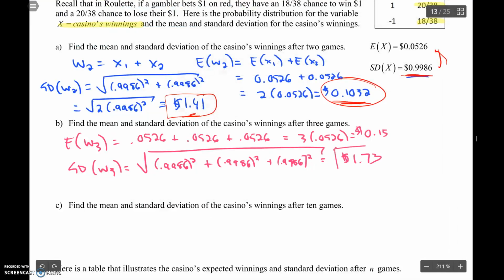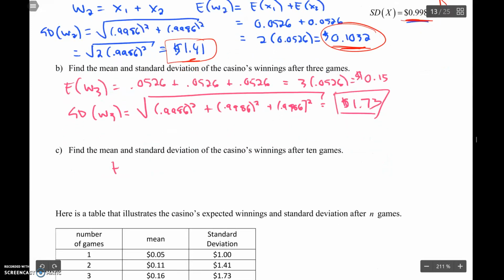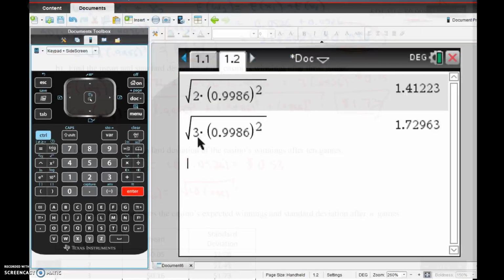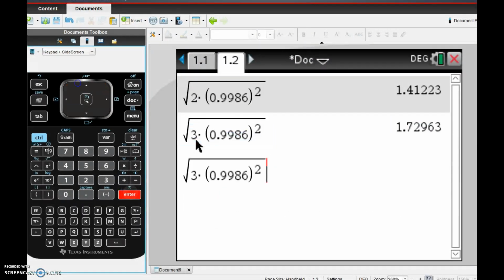But if we keep kicking this up, what if they play 10 games? Well, with 10 games, your expected winnings are going to be 10 times 0.0526, which is now, we're talking some big money now. That's 53 cents. And the standard deviation is going to be the square root of 10 times the variance. Is this a good bet yet? Probably still not a good bet yet.